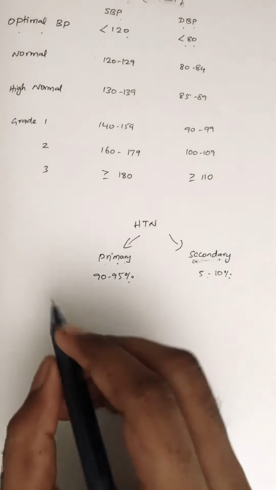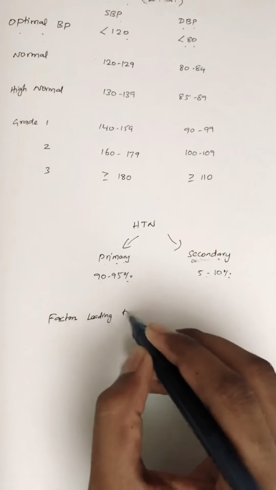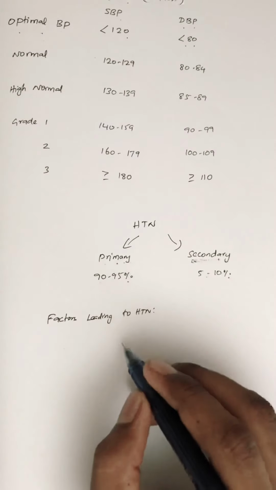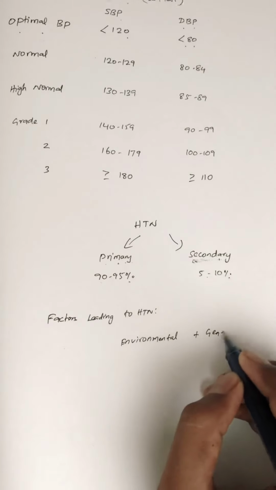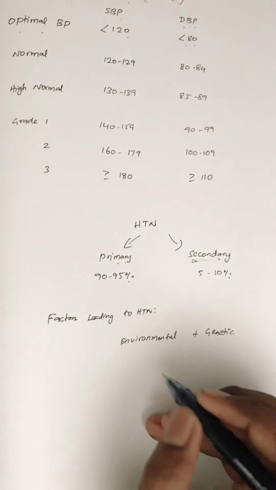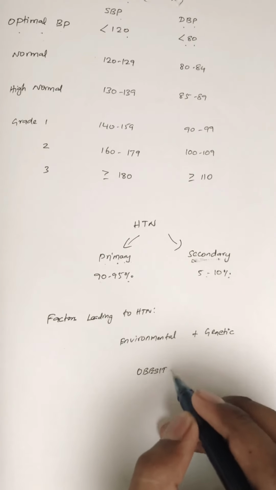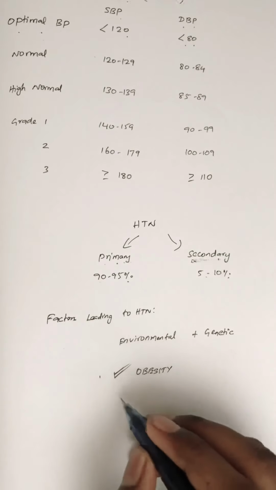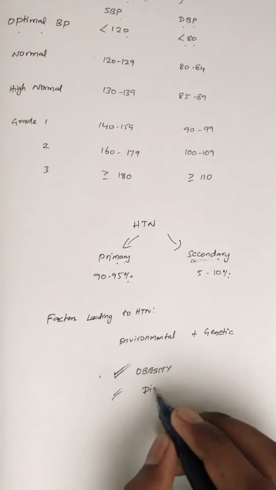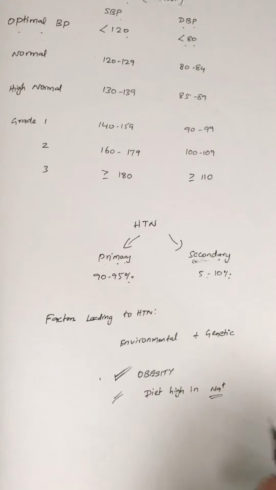There are some factors leading to hypertension. Factors leading to hypertension are mostly environmental plus genetic. But the strongest independent factor is obesity. It is the major cause for hypertension, a definite cause. And we can also say a diet high in sodium. If the diet is high in sodium, it is a major factor for hypertension.